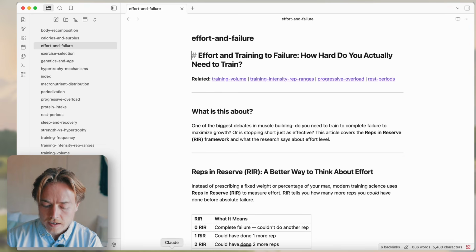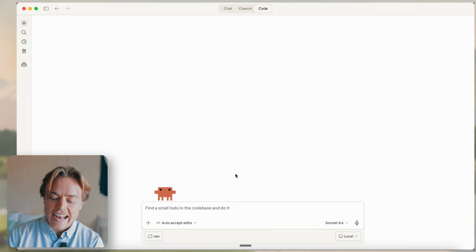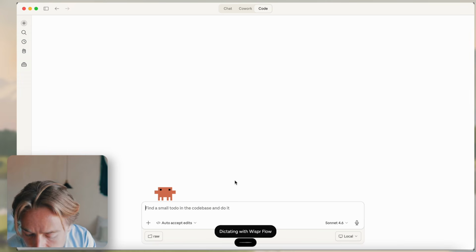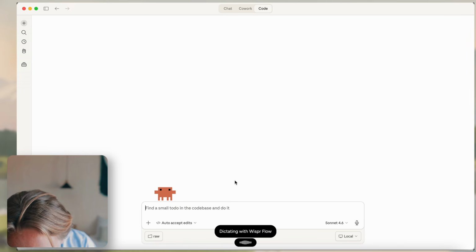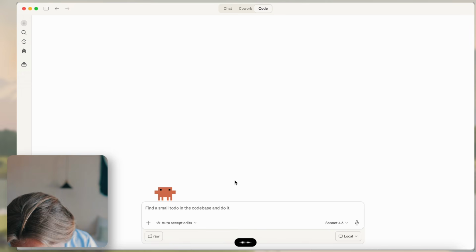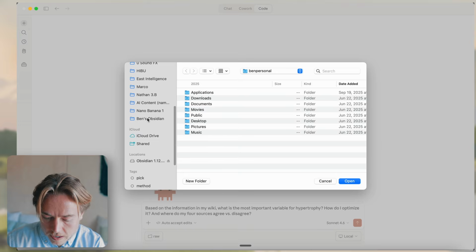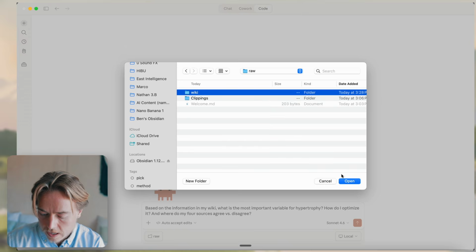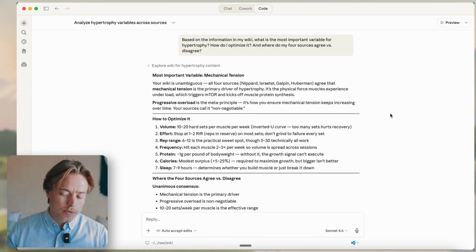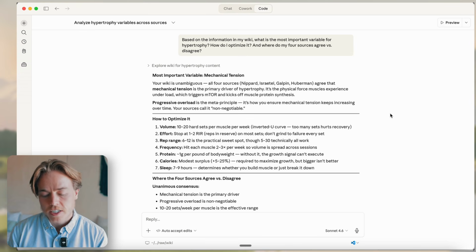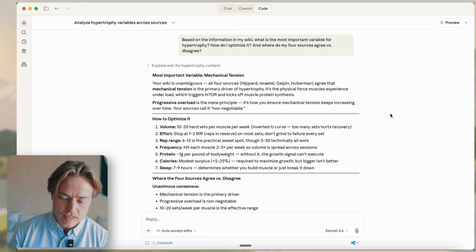If we go back to Claude Code, now we can query and ask it questions based on the wiki. So now I'm going to ask it something like, based on the information in my wiki, what is the most important variable for hypertrophy? How do I optimize it? And where do my 4 sources agree versus disagree? And then we just have to make sure that we change the file to that actual wiki file. So we'll go in here and change it to the wiki. And one of the great things about having the wiki and specifically the index in the wiki is that it's way easier, quicker, and more efficient to get the information. So you're not going to use a bunch of tokens once you have the index built out.